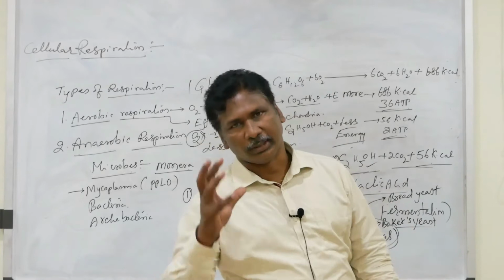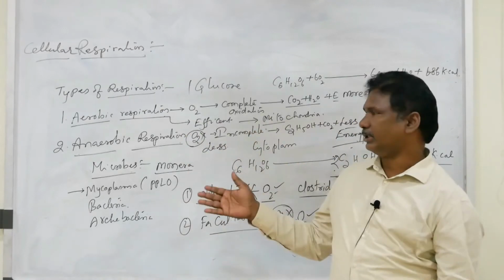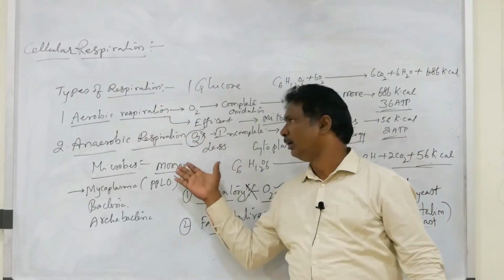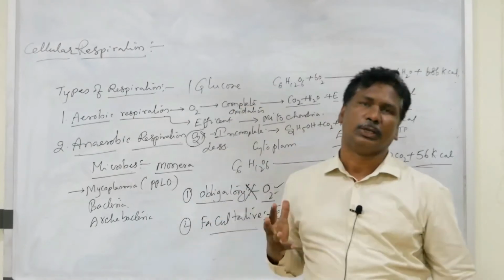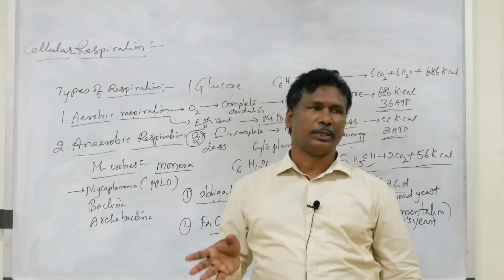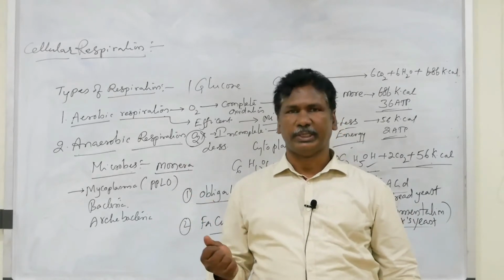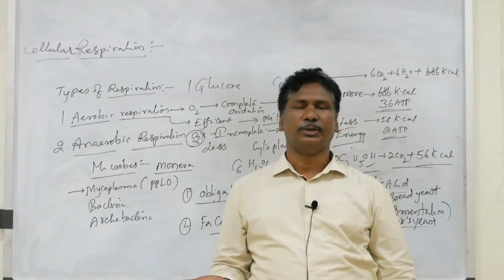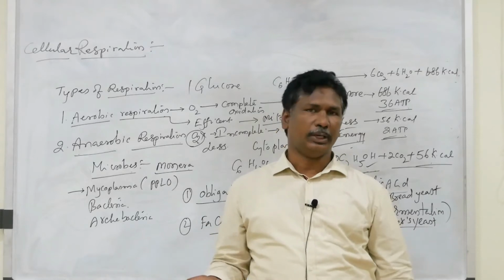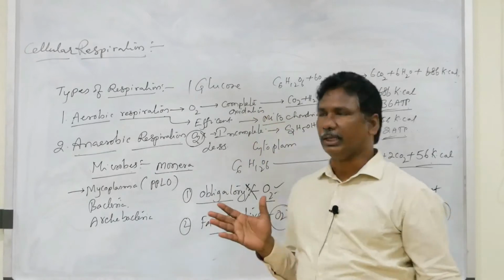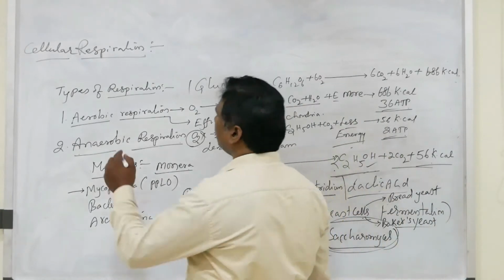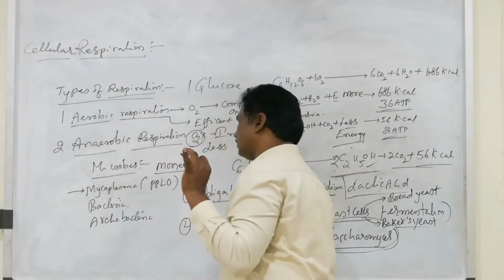Different types of macro and micro biomolecules are formed during aerobic and anaerobic respiration. So these are the types of respiration.